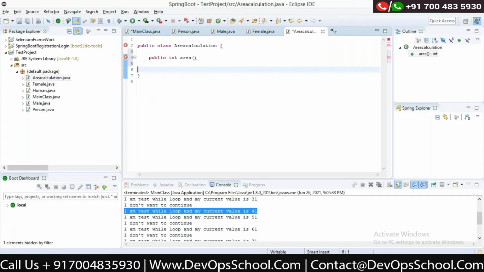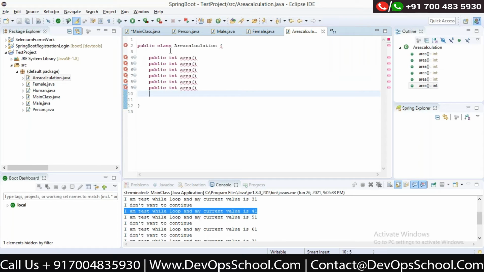So for example, if I want to calculate the area of a particular figure.